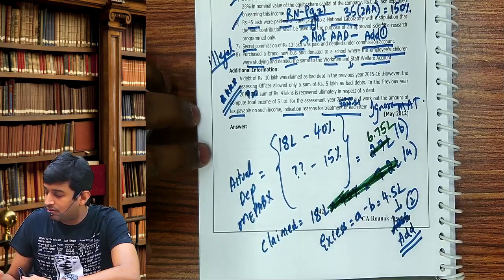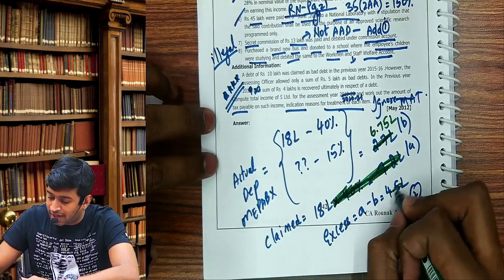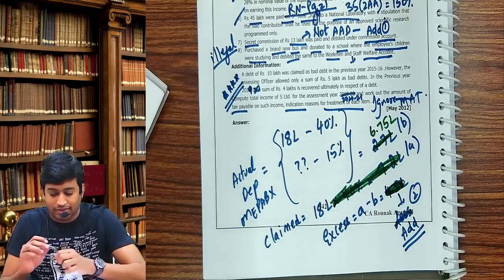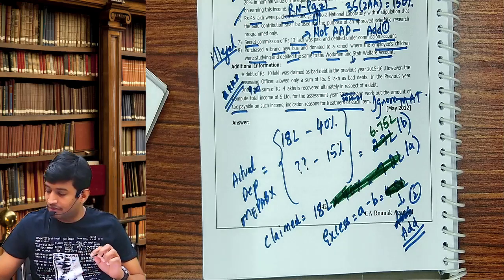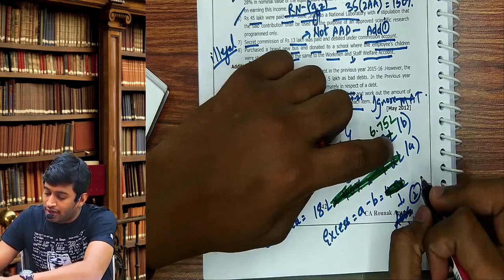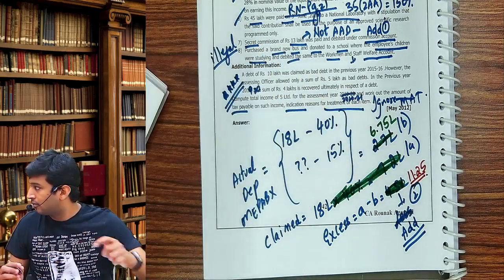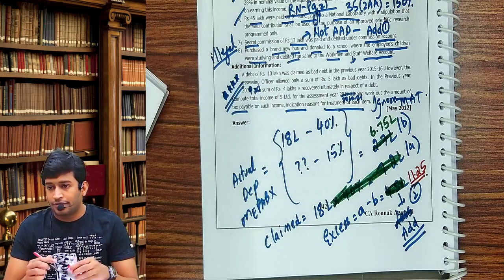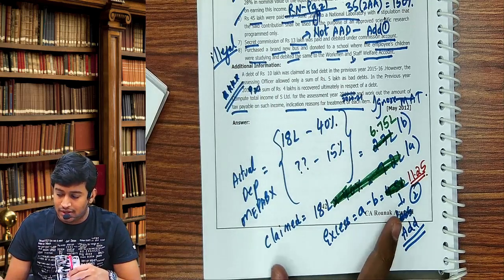This is wrong. Excess will be 18 minus 6.75, which is 11.25. That should be added. Okay, this is point 1.